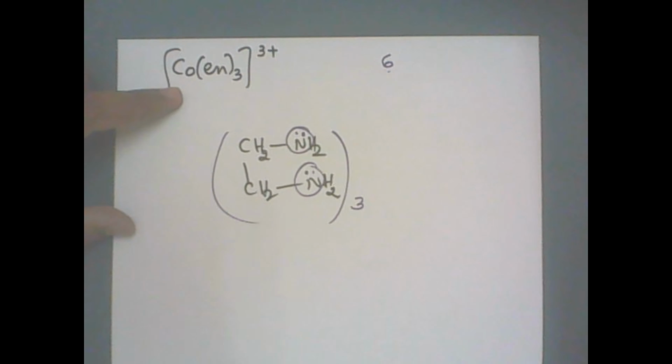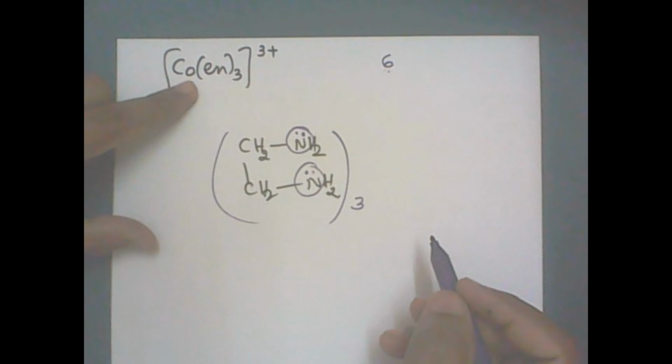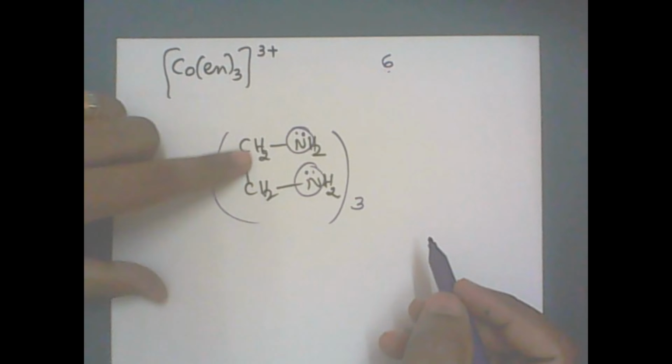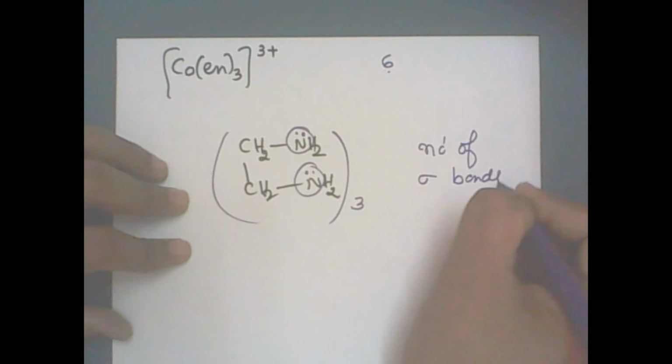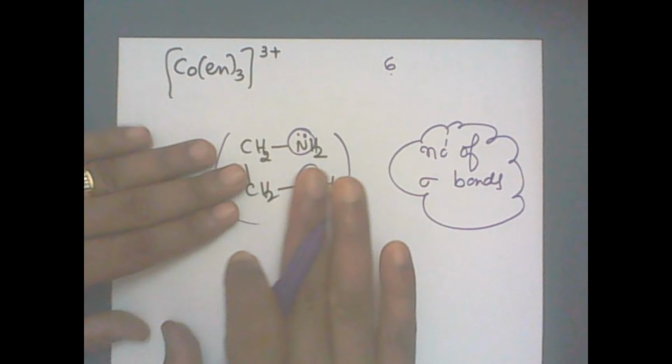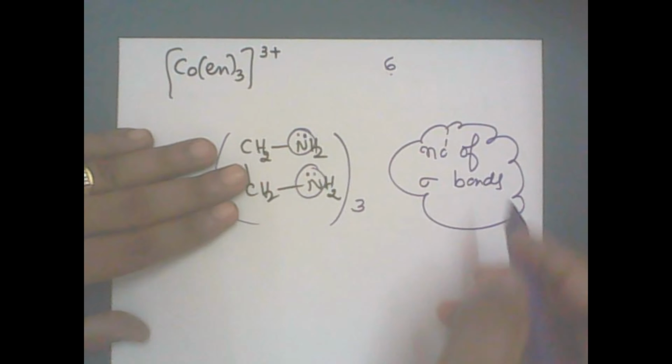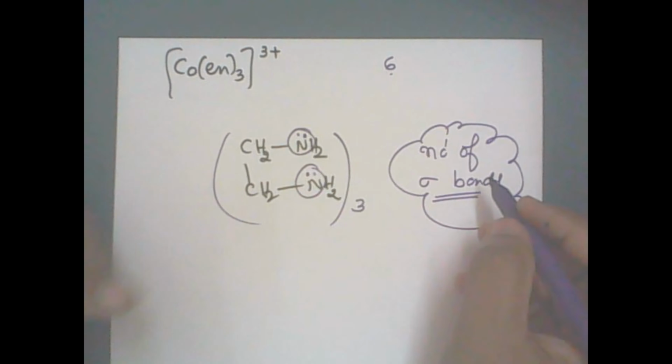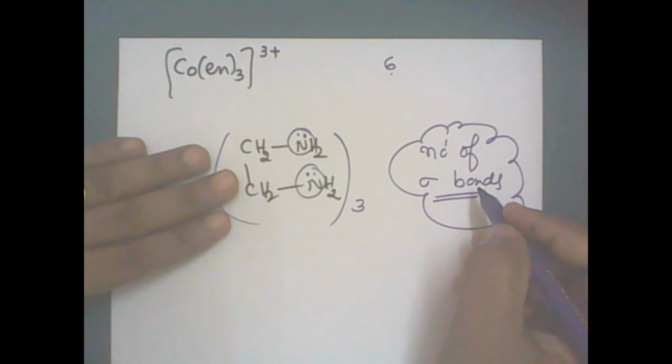Clear? Right? Now, this coordination number is determined by the number of sigma bonds. Initially, a coordinate bond is formed. Once the coordinate bond is formed, it is known as the sigma bond because we can't differentiate whether it is a sigma bond or a coordinate bond.